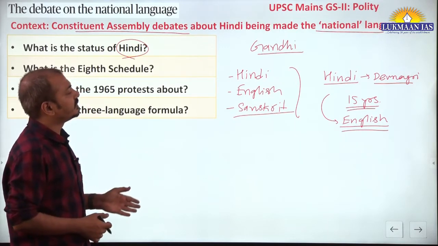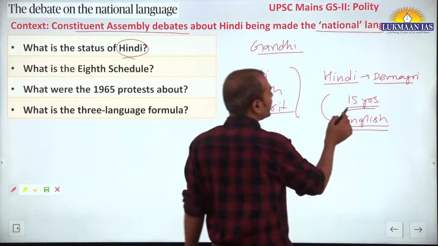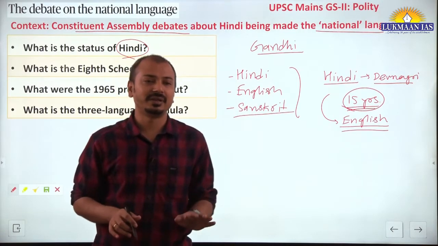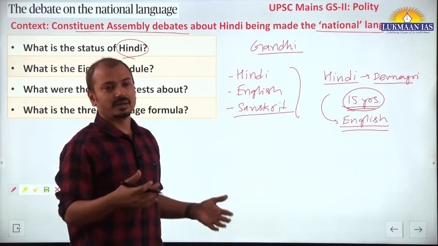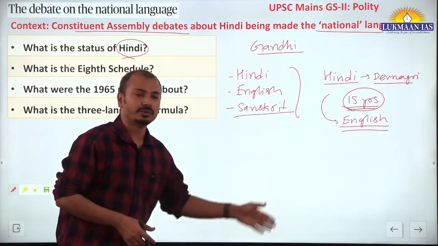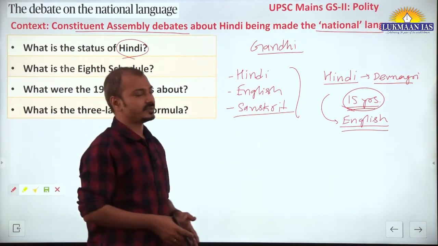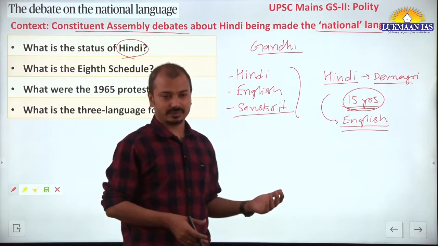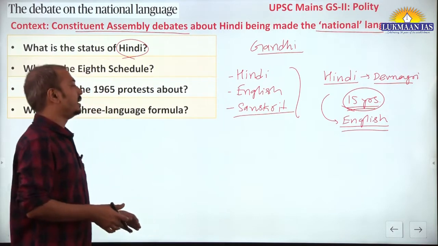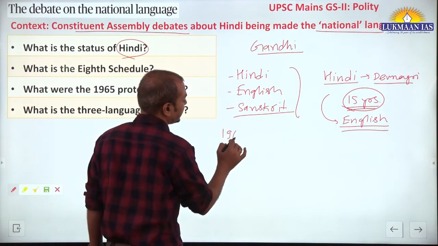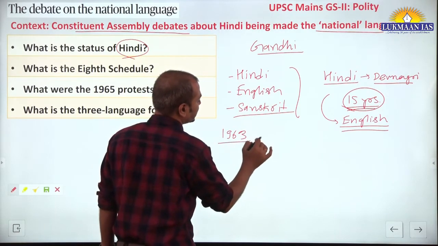But this was only provided for 15 years, and the Constitution clearly mentioned that after 15 years Parliament can take the required decision whether to continue Hindi as the official language, include any other language, or discontinue these languages. And then thereafter, let's say in 1963, there was the Official Language Act.